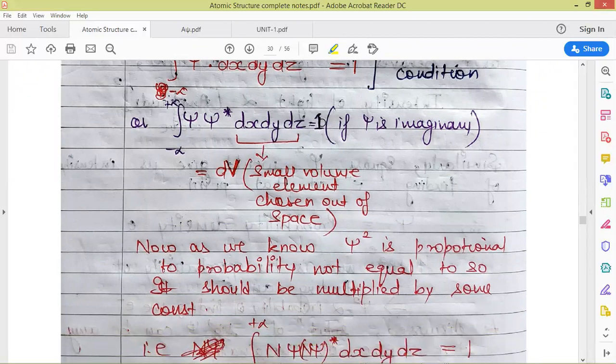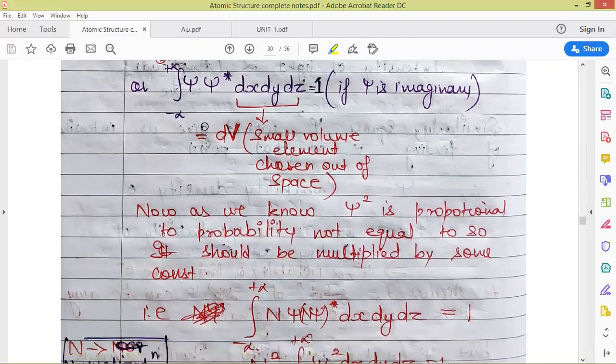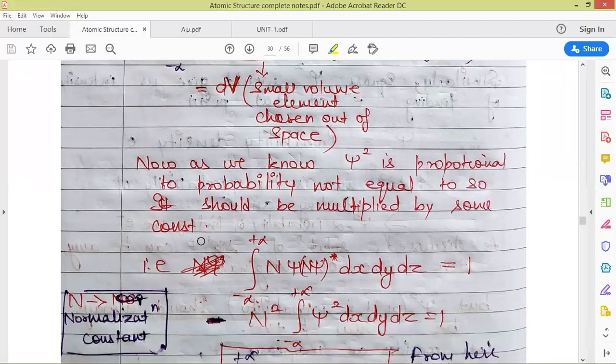Let us equate this to 1, and as we already know, psi square is proportional to the probability. This doesn't give us the exact value of probability, but it tells us that psi square is proportional to the probability of finding the electron. So there must be some constant which is multiplied by psi.